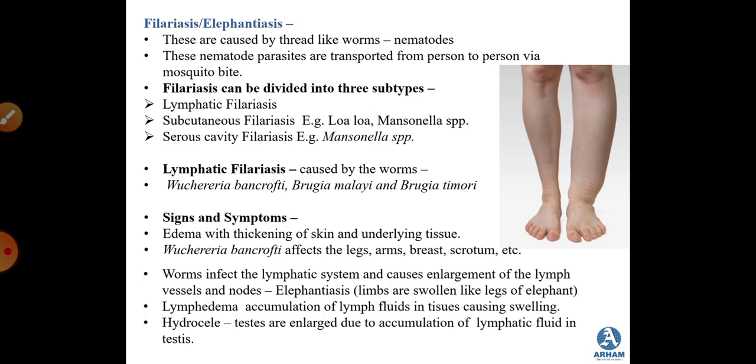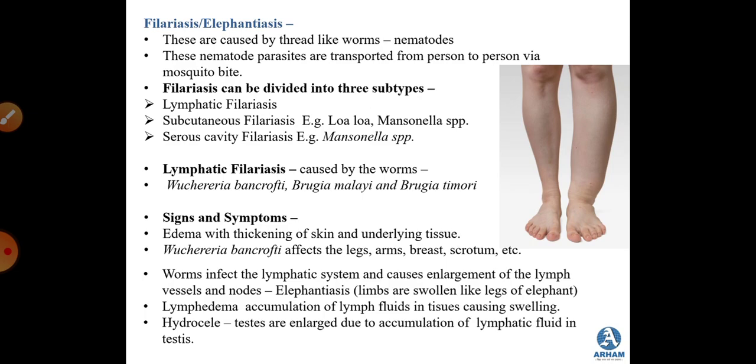Because of this enlargement of the lymph vessels or lymph nodes, the limbs of the body, the arms and the legs, swell up. They look like the leg of an elephant, and that is how the name elephantiasis is given.